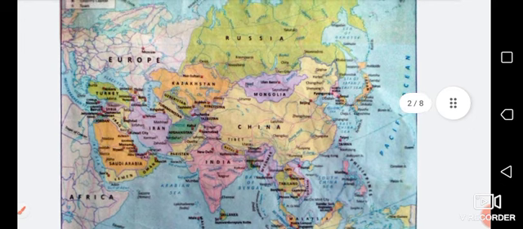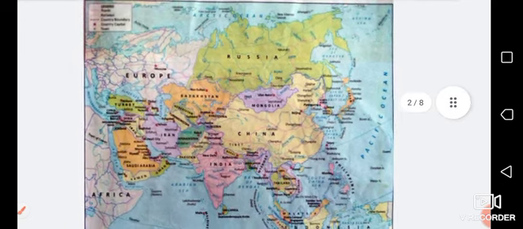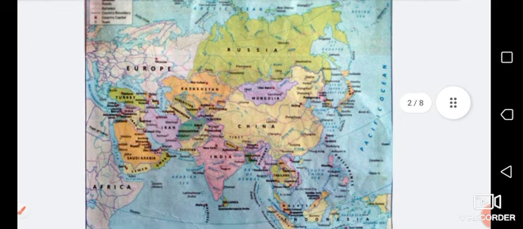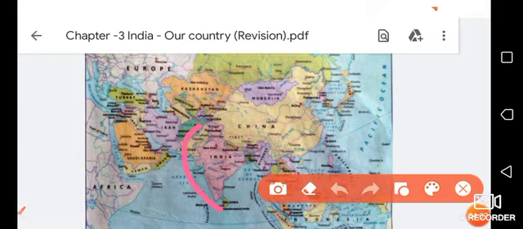Here you can see this is the continent Asia, the map of our continent. And here is India, you can see, located in the southern part of this continent.